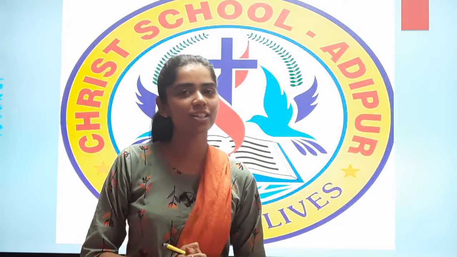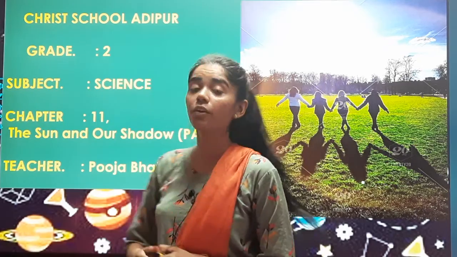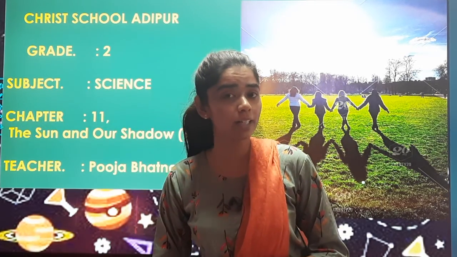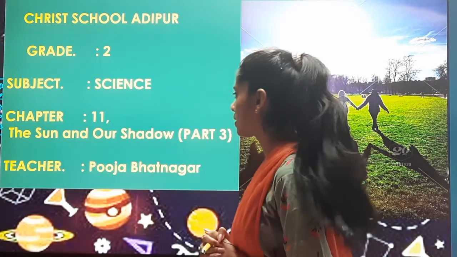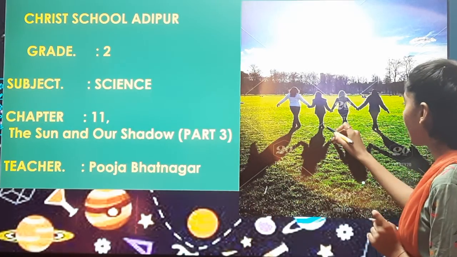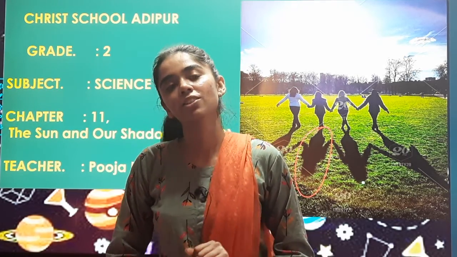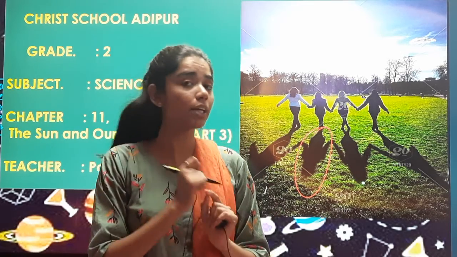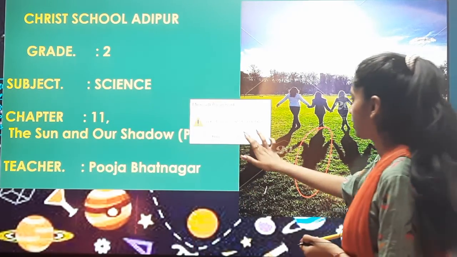So, we're back with our science class. And children, as you remember, in the last class, we had started chapter number 11, the sun and our shadow. Now the vacations are over and finally we are back with our studies, right? So first we are going to do a quick recap of what we studied in the last class.